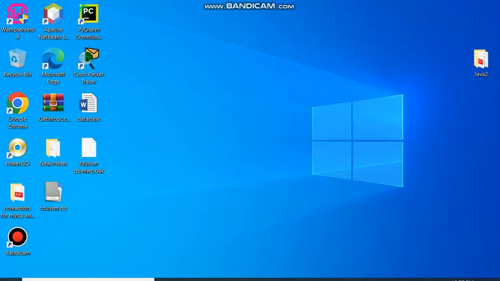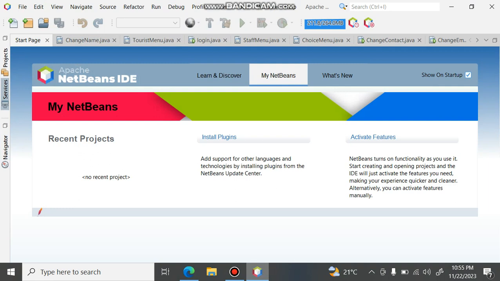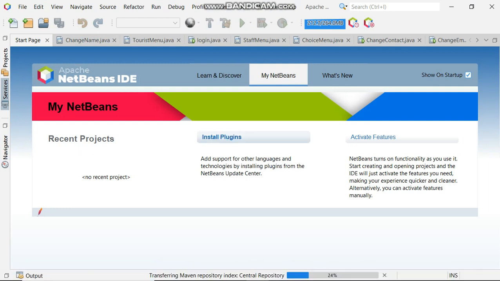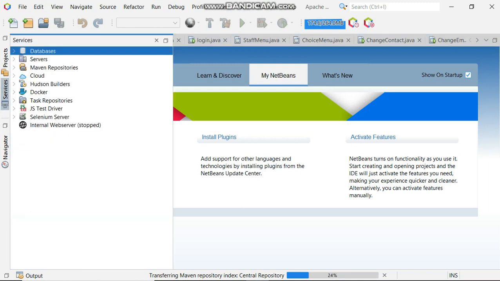So now we go to the IDE. It depends on the IDE you are using. I'm using the Apache NetBeans, but you can use any IDE. Then we go to services, which is here. Then you right click on databases. You choose the new connection.